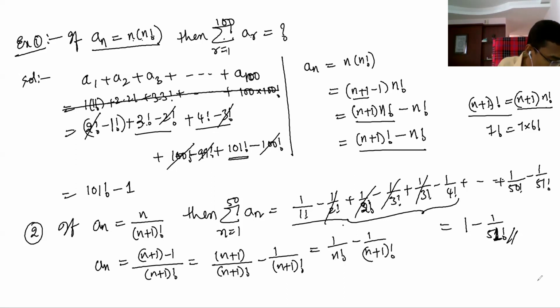Okay, for your homework. What is the homework? 1 into 1 factorial plus 2 into 2 factorial plus 3 into 3 factorial, and so on up to n into n factorial. So this is homework for you.